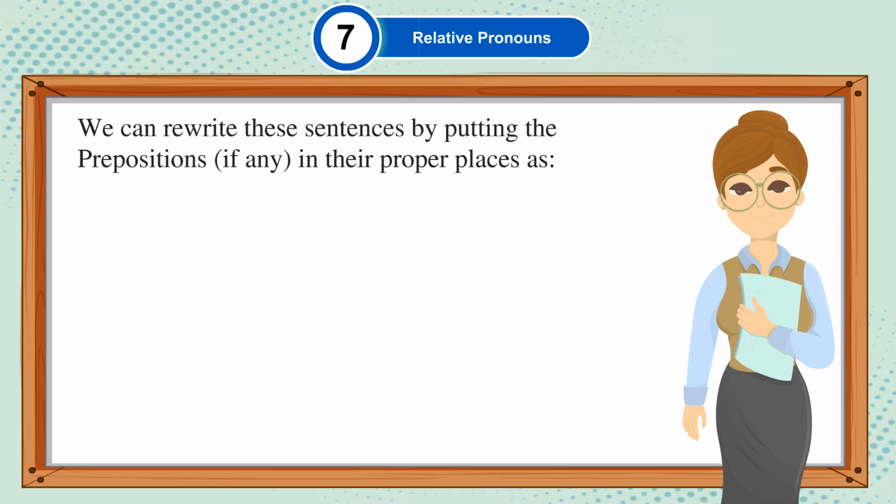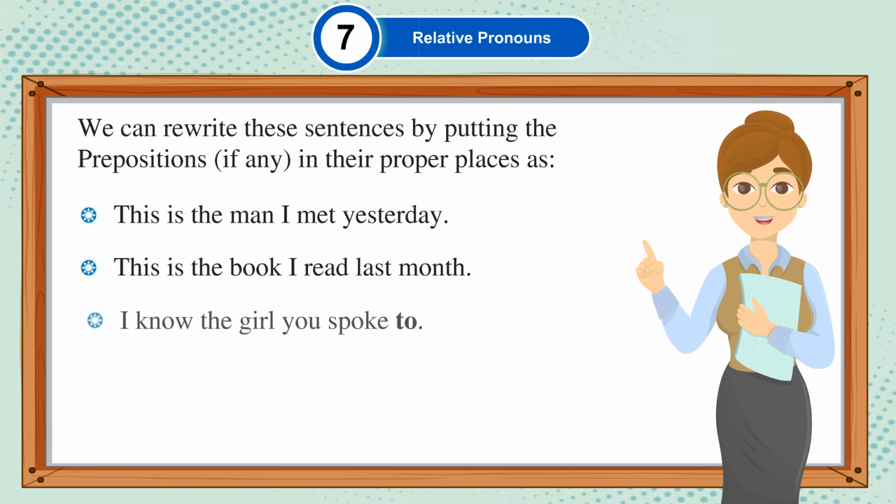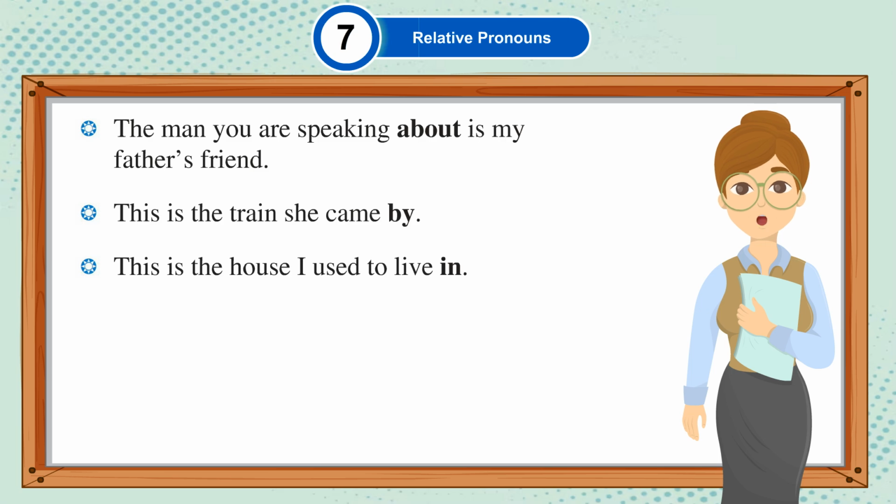We can rewrite these sentences by putting the prepositions, if any, in their proper places as: This is the man I met yesterday. This is the book I read last month. I know the girl you spoke to. The man you are speaking about is my father's friend. This is the train she came by. This is the house I used to live in.